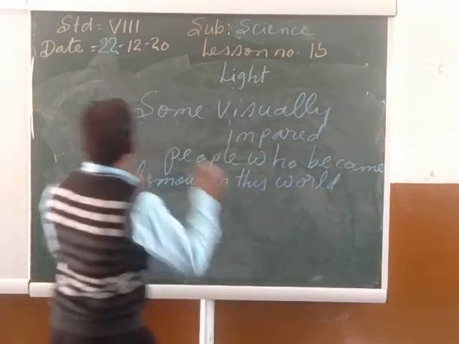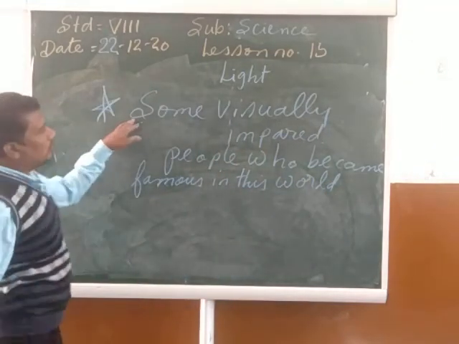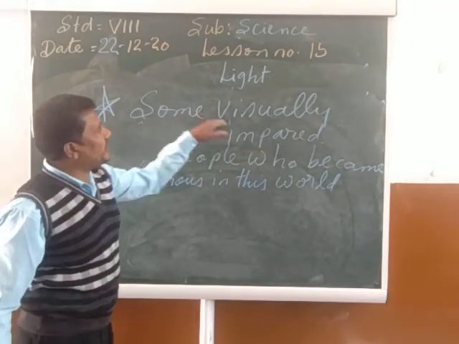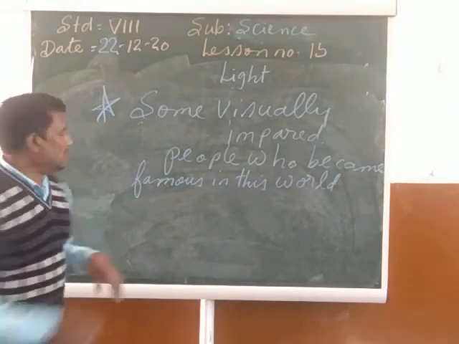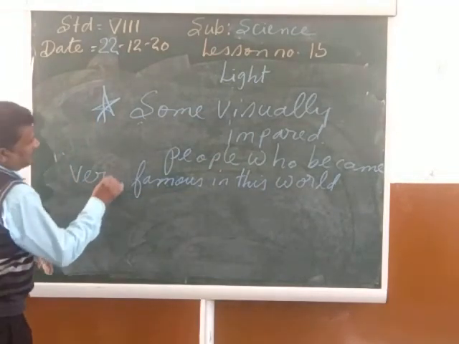So my child, now we are going to talk about some visually impaired people who became very famous in this world.